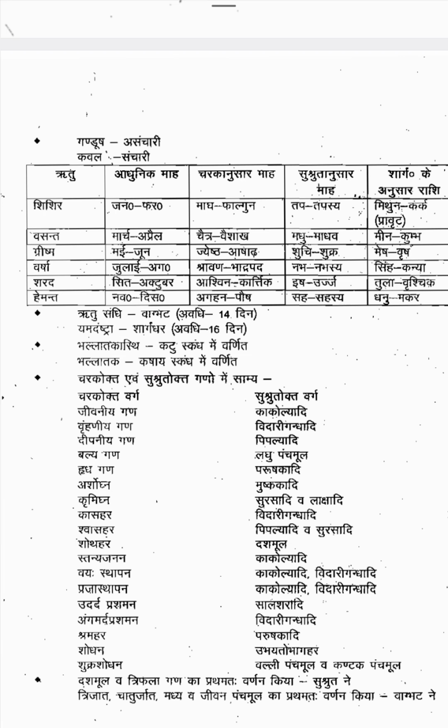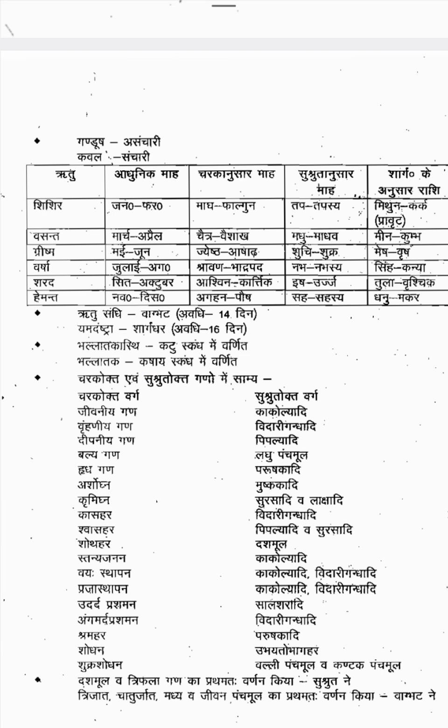Next one is Bellataka Asthi. Bellataka Asthi means the seed of the Bellataka. The seed of the Bellataka is called Bellataka Asthi, and it comes under the Katu Skandha. Bellataka comes under the Kashaya Skandha. In modern terms it is called the marking nut, Semecarpus anacardium is the botanical name, and its English name is marking nut. So the seed of the Bellataka comes under the Katu Skandha, and the fruit comes under the Kashaya Skandha.